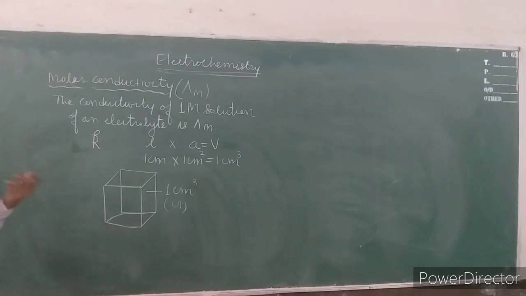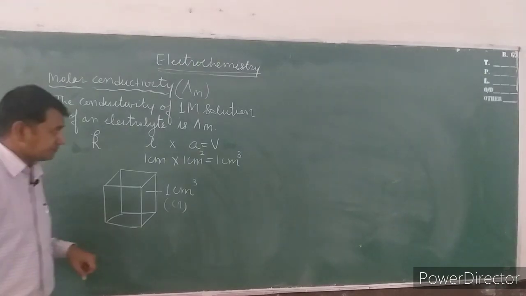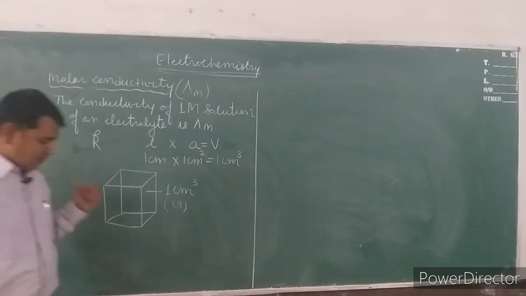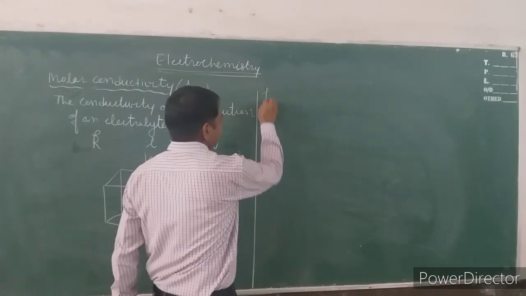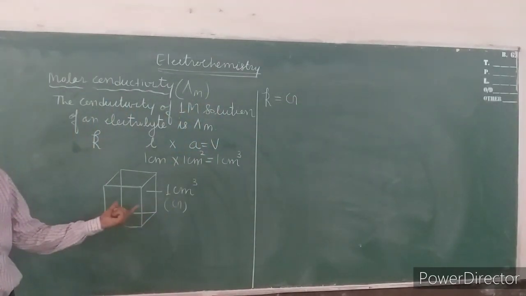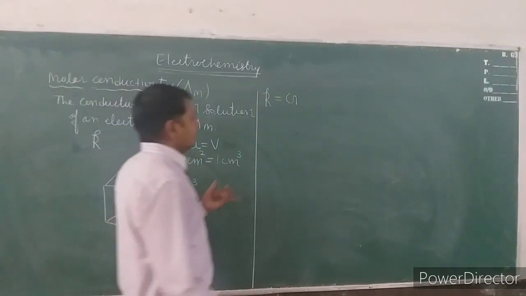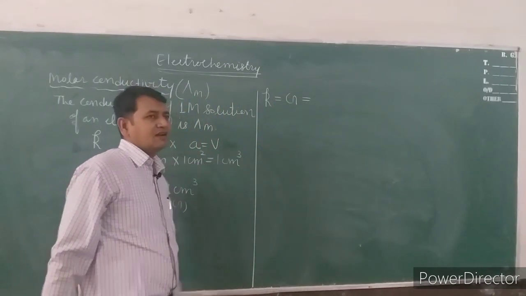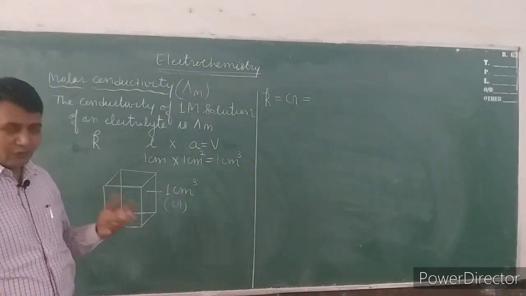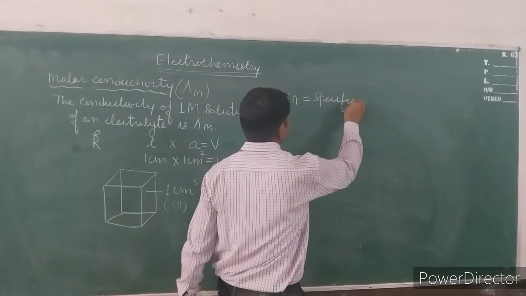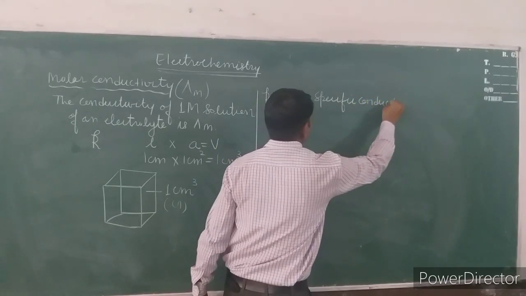Now, how can we derive the relation between molar conductivity and conductivity? Remember one thing, the conductivity is the conductance of 1 centimeter cube volume. We have already explained. And if we correlate this conductance with volume, that is known as specific conductance.